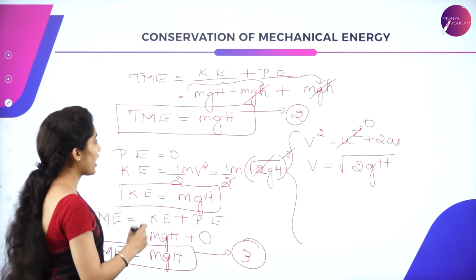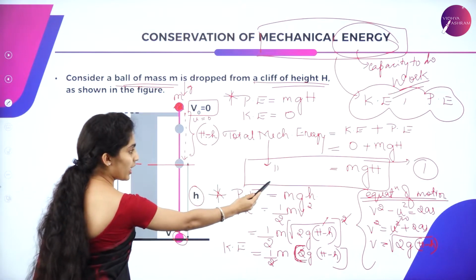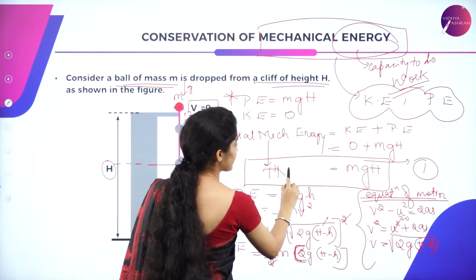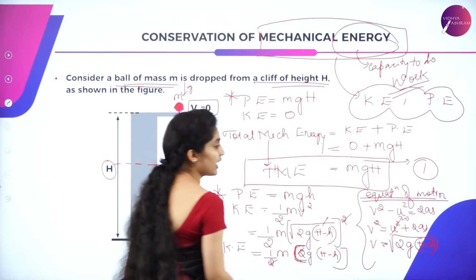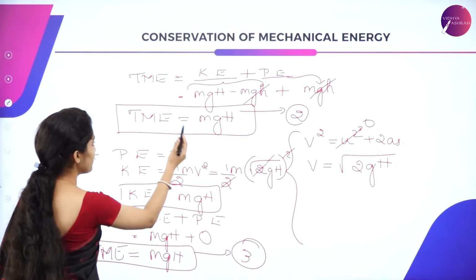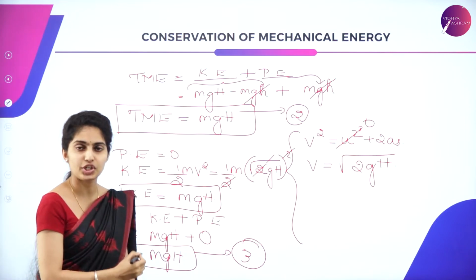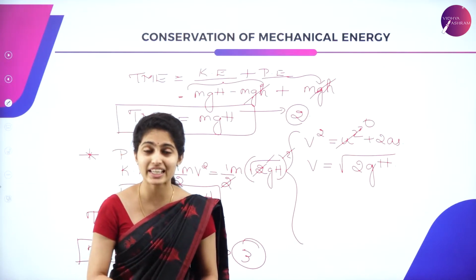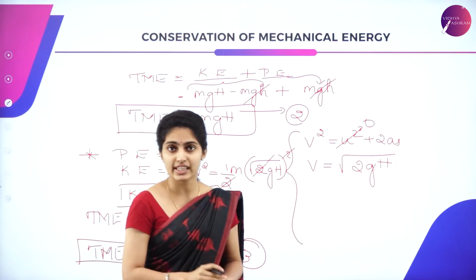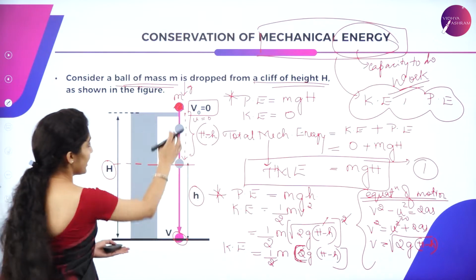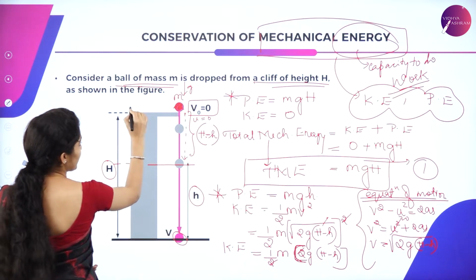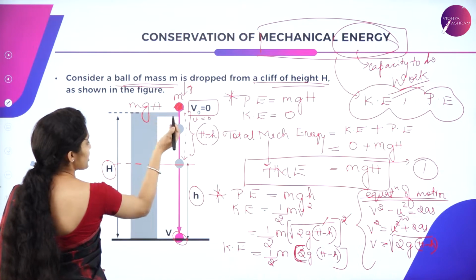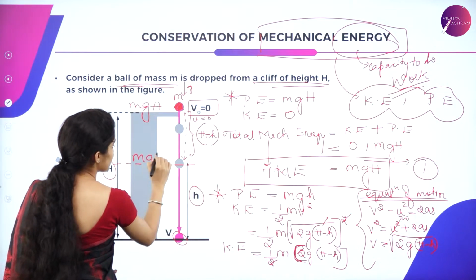So here you have got your equation 1, that is, total mechanical energy is mgH. In a similar way it goes with equation 2 as well as equation 3. By looking at all these 3 equations, at this point the total mechanical energy is mgH. Again at this intermediate point it's the same.